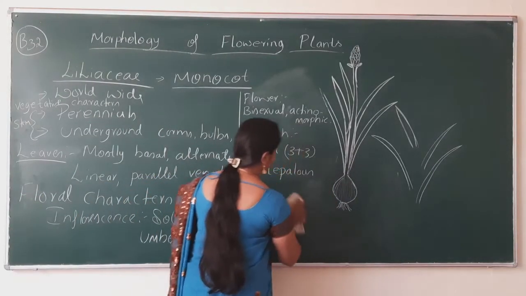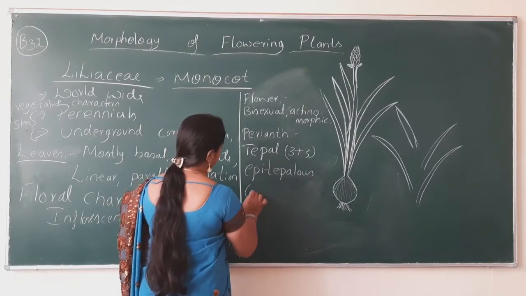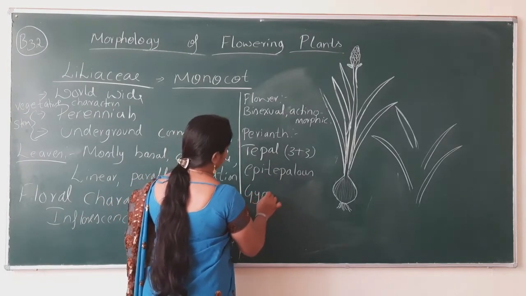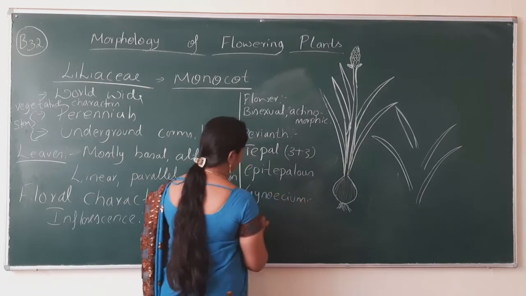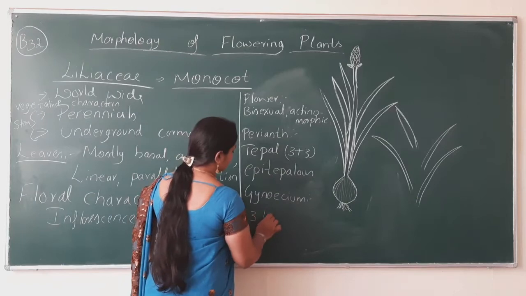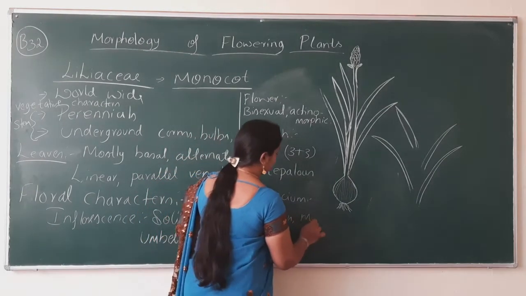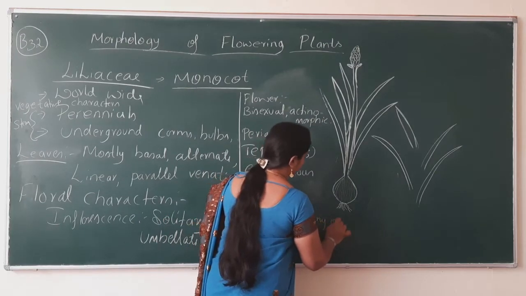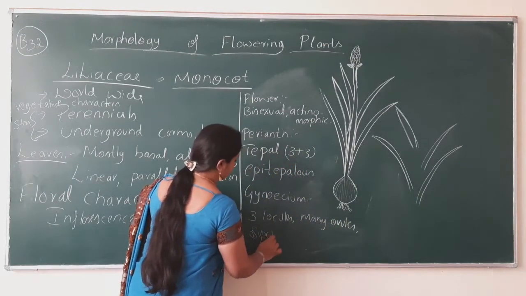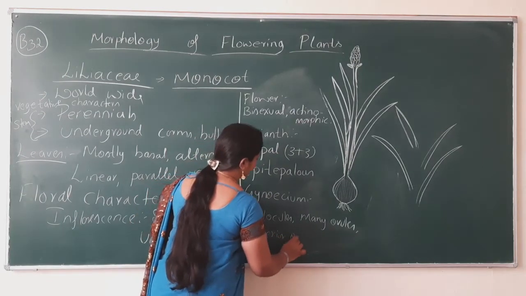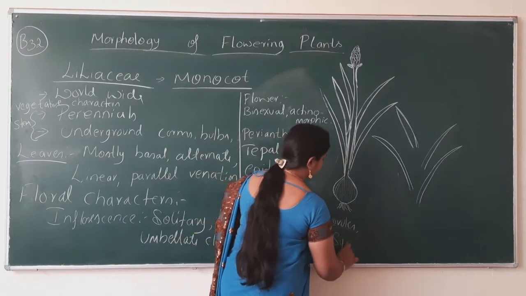Now coming to the gynoecium. Gynoecium has three locules with many ovules with superior ovary. The carpel is syncarpous.